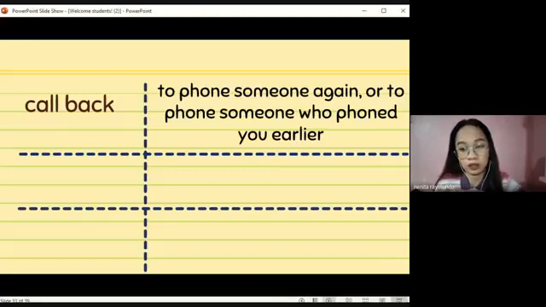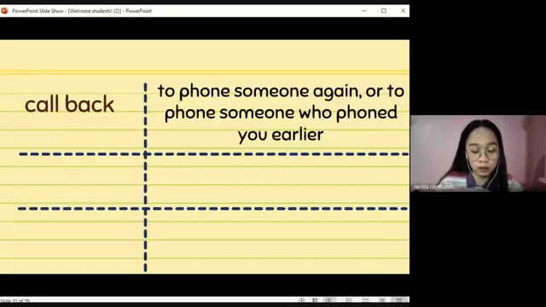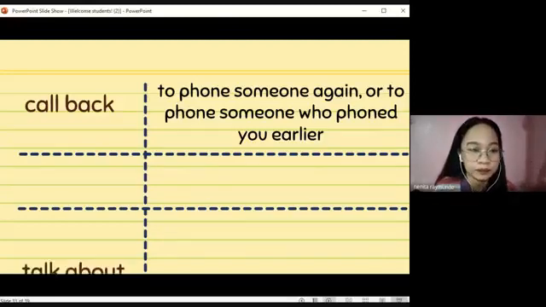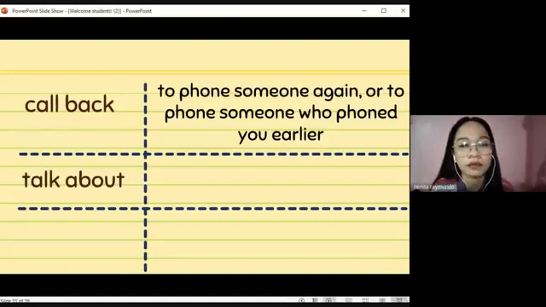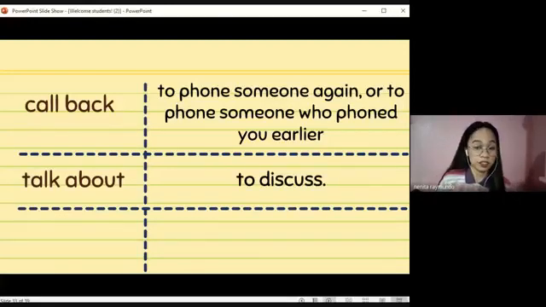you earlier. Okay, so let's say I called you a few moments earlier and you tried to call me back, but the line was busy. So that means you tried to phone me because I phoned you earlier. Okay? We also have talk about, which means to discuss. I've been hearing you using this multi-word verb often. It means to discuss, okay?